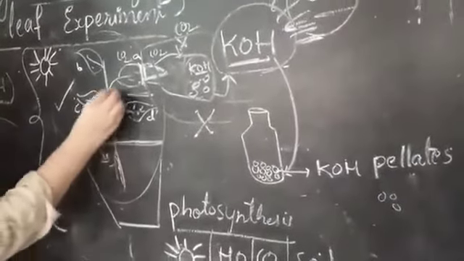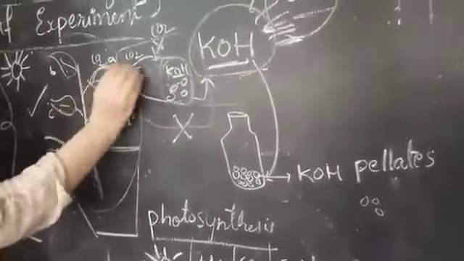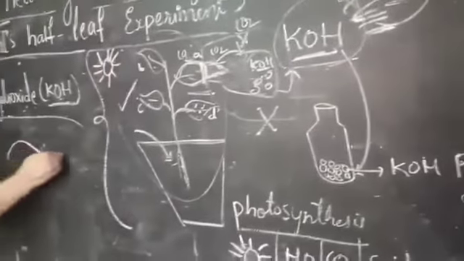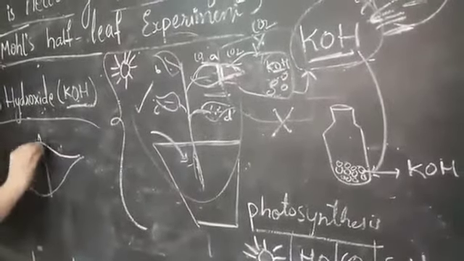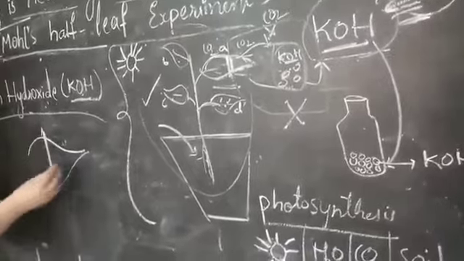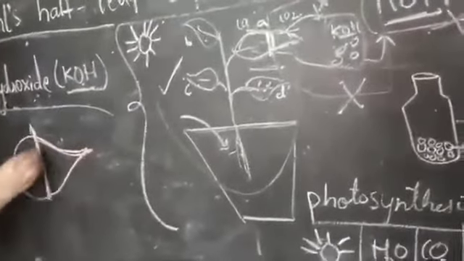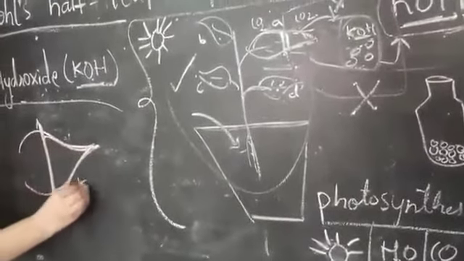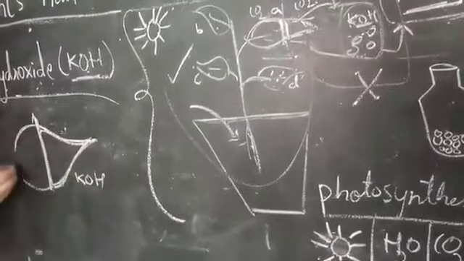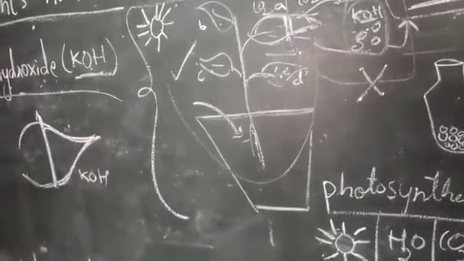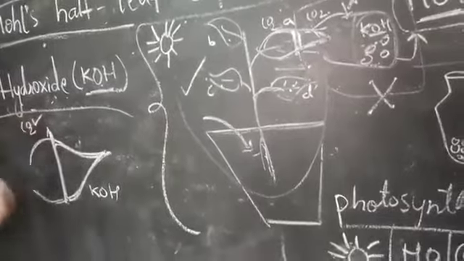Let's see. Now we will take this leaf to a separate place. Here I am drawing the leaf. Half of the part is exposed. So this part I will underline with a thick line so you can understand which part is exposed to the KOH. Now the other half is exposed to the CO2, students. Here I will write CO2, right mark, which is required.